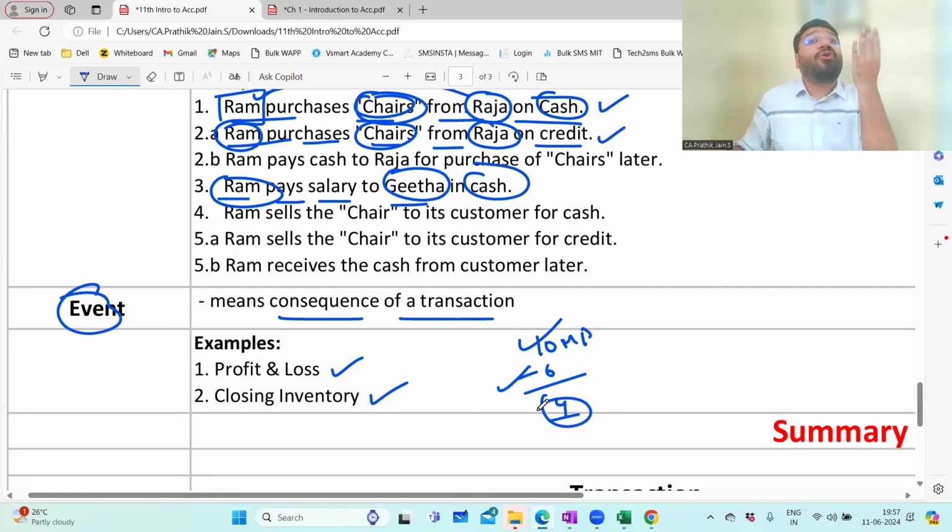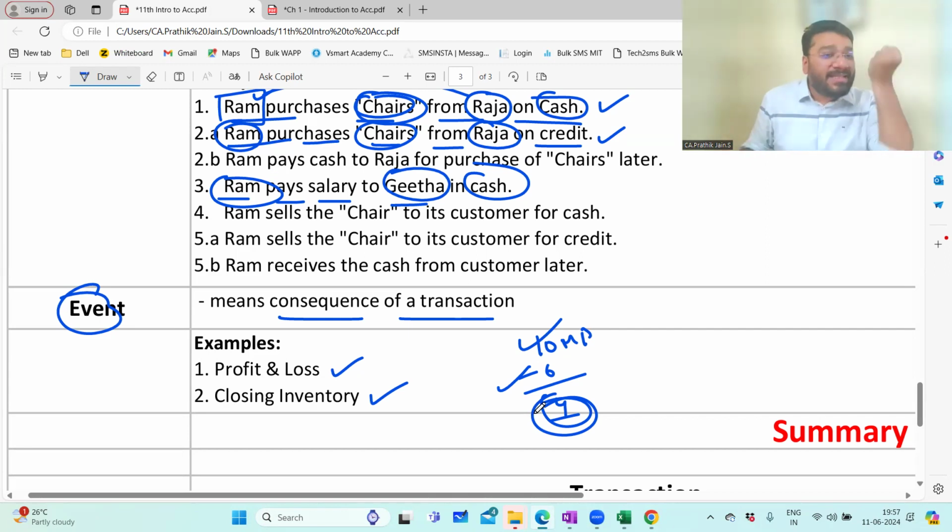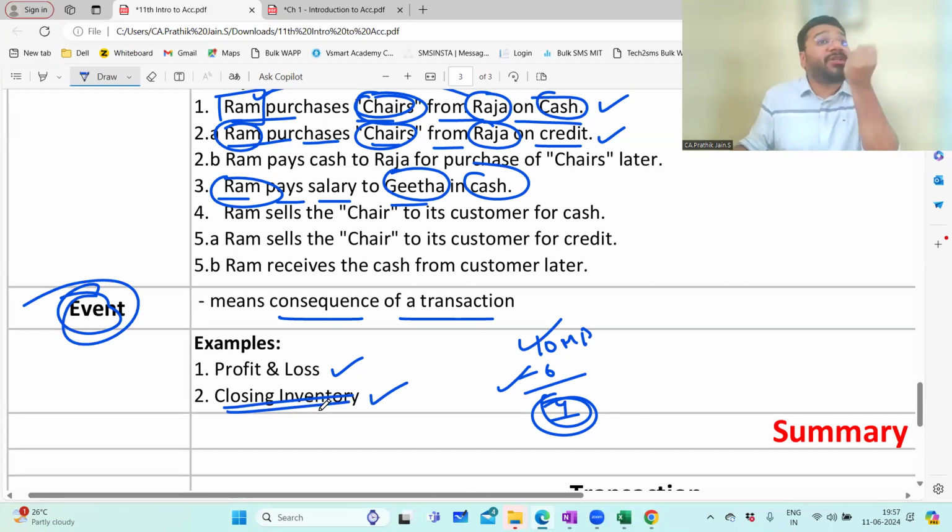But the closing stock of 4 which is there in hand, will I call this a transaction? No, because for these 4 I never exchanged anything. Whatever I was supposed to exchange was exchanged earlier. So now this 4 is what? A result. And this result is termed an event. And this is called closing inventory. Inventory means what? Stock. The 4 phones that are left in my hand are called stock. Stock, in other words, is called inventory.